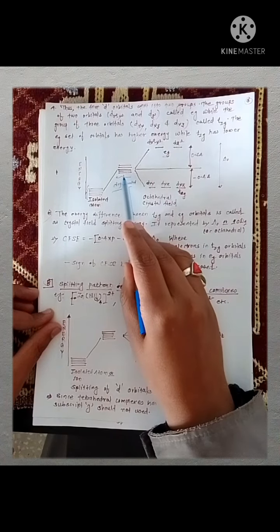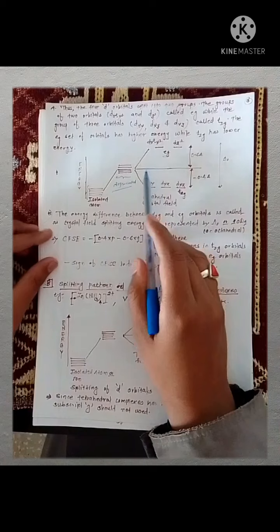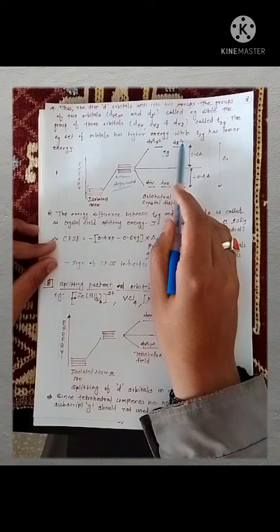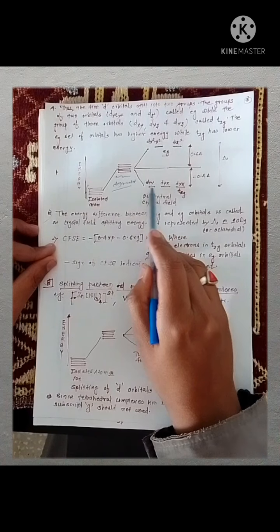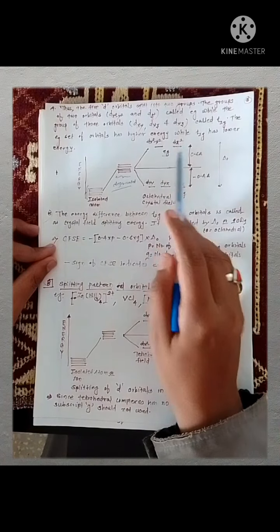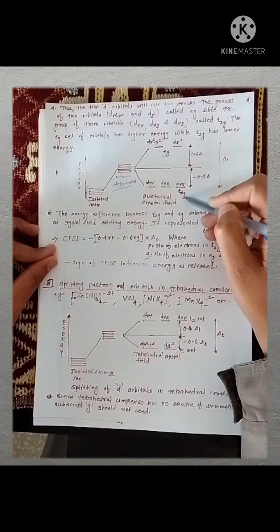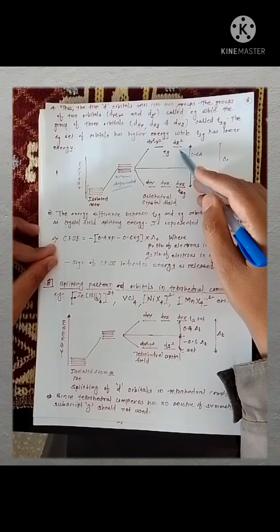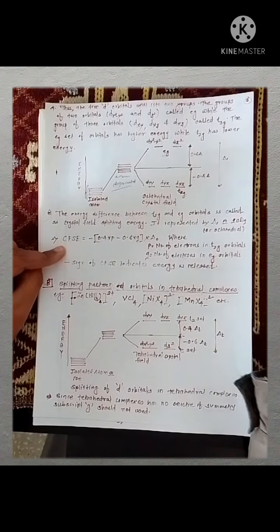So these degenerated 5d orbitals are divided into two sets. One set is higher in energy and contains dx square minus y square and dz square orbitals. The other set is lower in energy and contains dxy, dyz, dxz orbitals, and this is the crystal field splitting. This lower set is known as the T2G set of orbitals. The energy difference between the T2G set and the Eg set is the crystal field splitting energy.